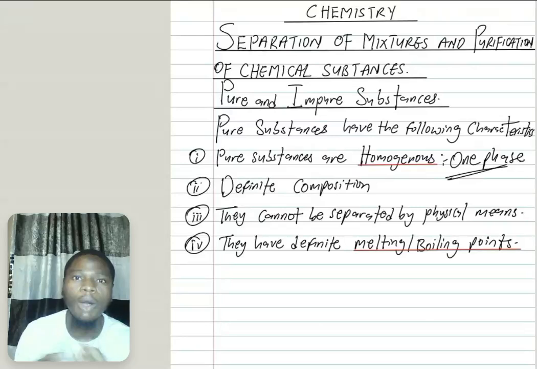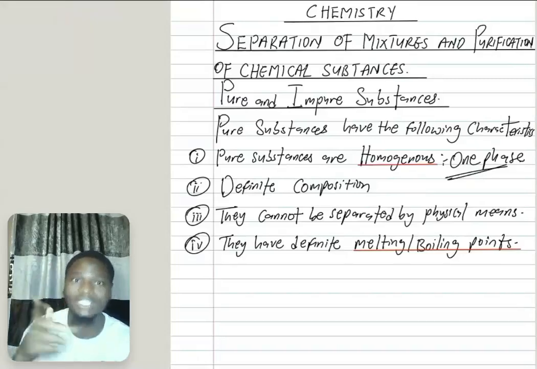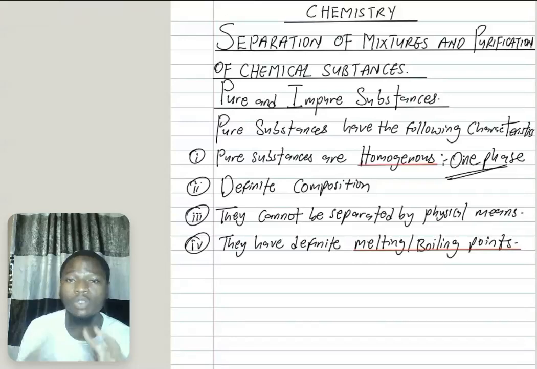Good. So all pure substances have one phase. Consider that you have water in a bottle, or ethanol, that's your alcohol, a pure one. You will not observe any other phase. You will see only one phase, then the substance is pure. So when a substance is homogeneous, it only has one phase. It does not have multiple phases.